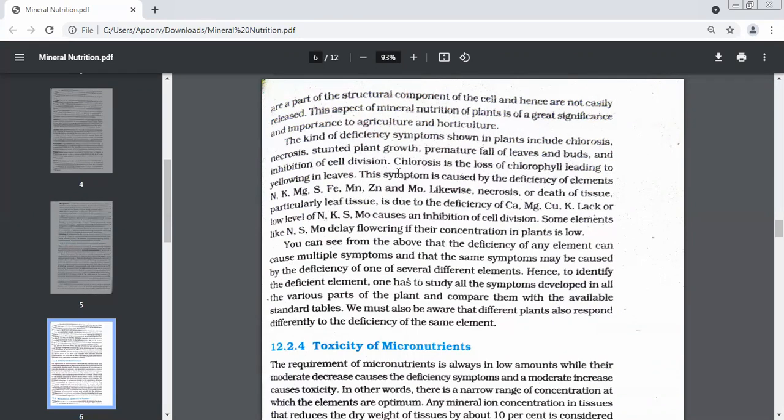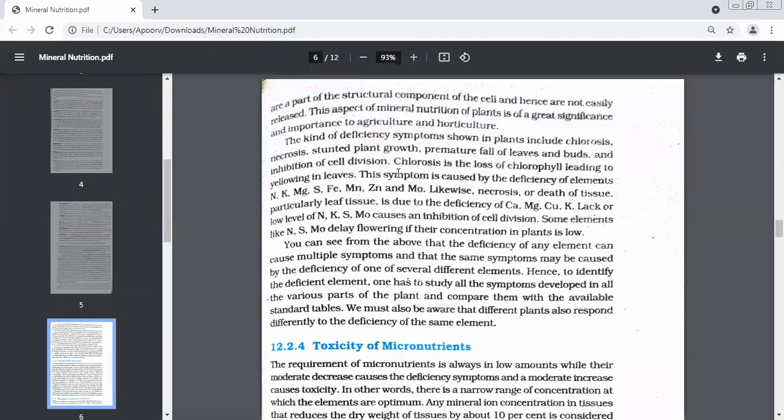The leaf will become yellow. What is the second deficiency symptom we have done? Necrosis. So you should know the difference between chlorosis and necrosis. Now tell me, what is necrosis? When the plant dies due to any injury or disease. Very good. That is what we call necrosis. So don't get confused between the words chlorosis and necrosis. Chlorosis is because of the internal mechanism. We don't have any role in this. From outside, we are not damaging the plant. So that is chlorosis. And now we come to necrosis.